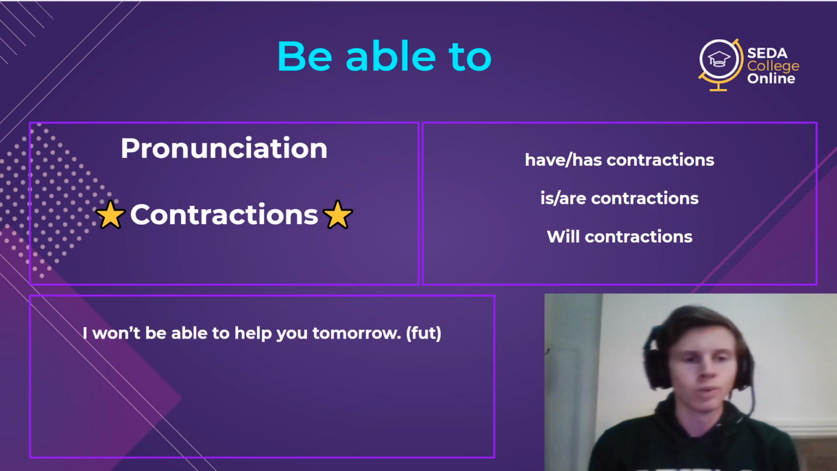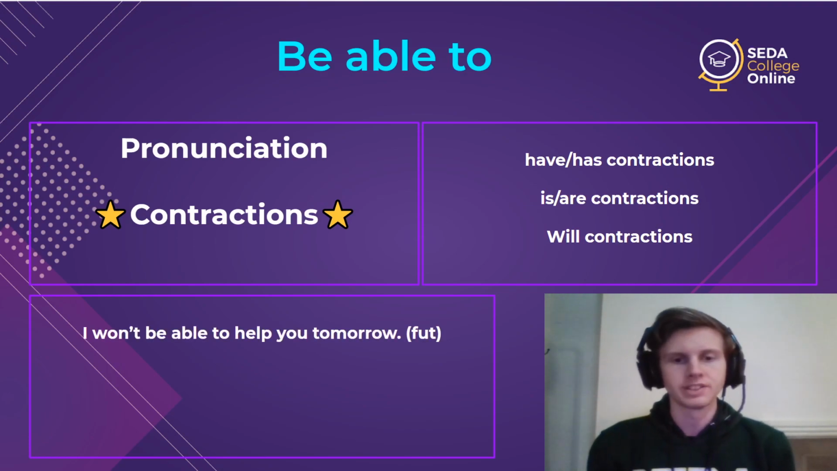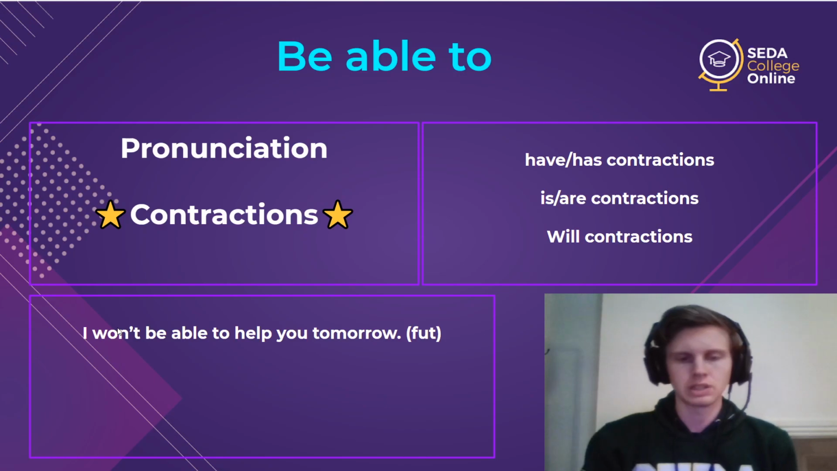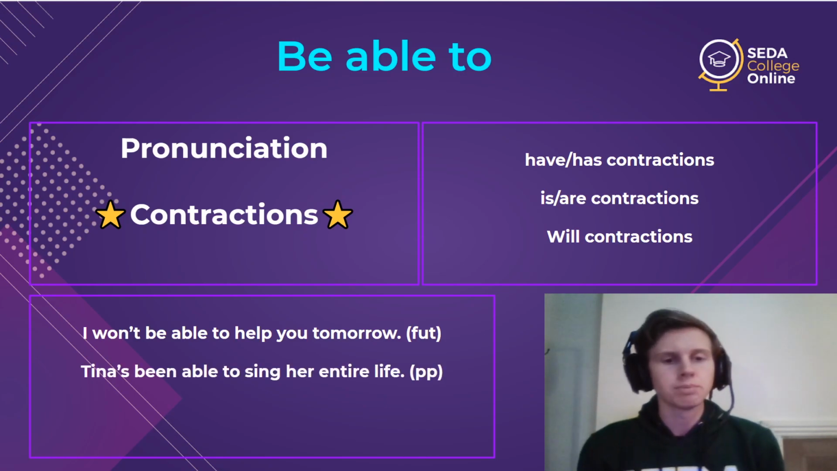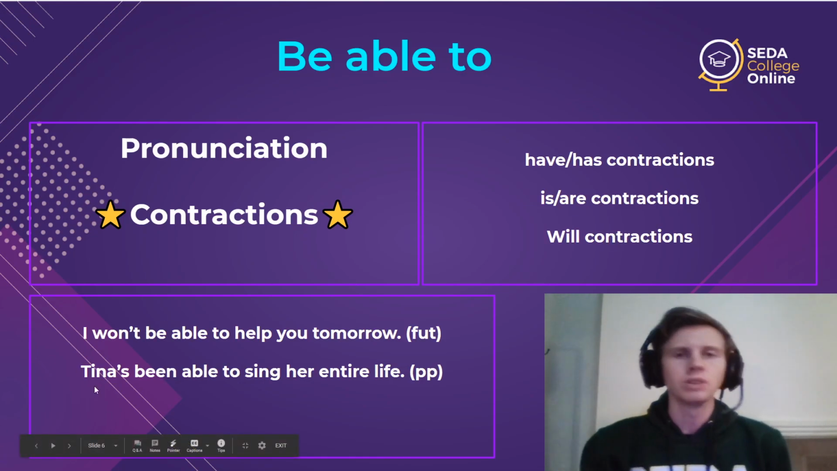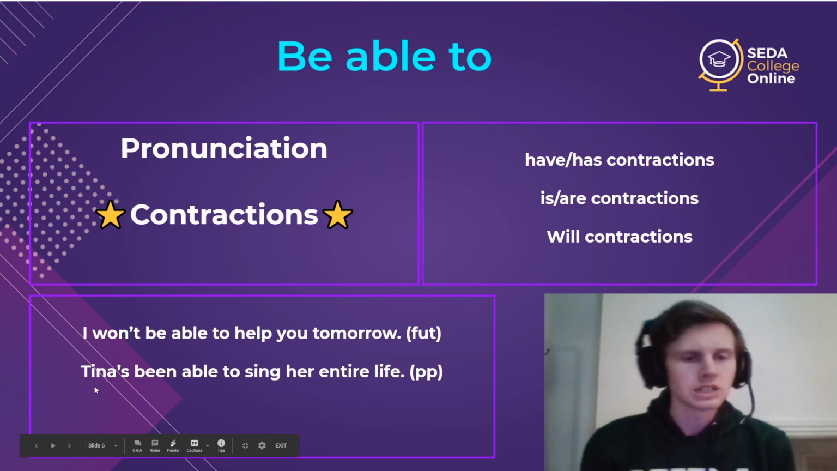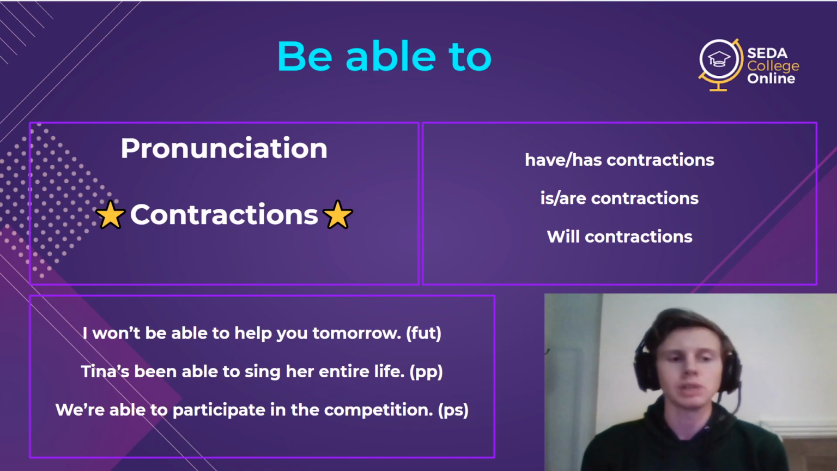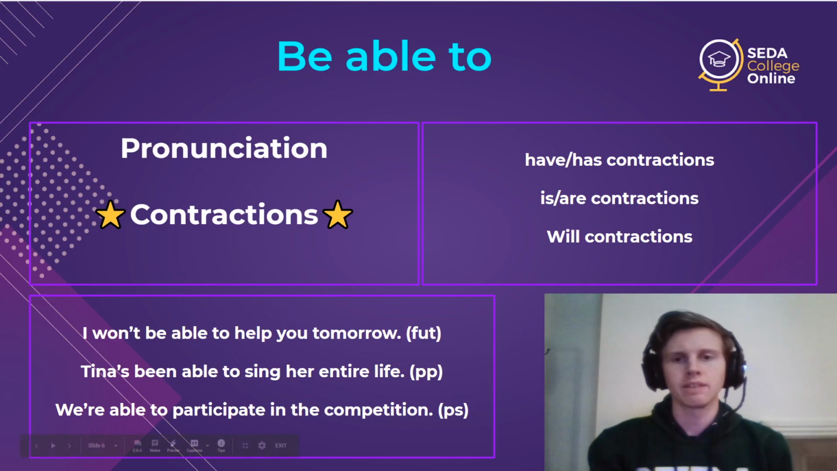So something like, I won't be able to help you tomorrow. It's a future example, and I have will be able to, negative becomes won't. So we have all of the will contractions with this. Or Tina's been able to sing her entire life. That's a present perfect example, and I have has, so we make the contraction Tina's. Tina's been able to. Or I can use it as a present simple example. We're able to participate in the competition. So I have are able, so we make we're able to.